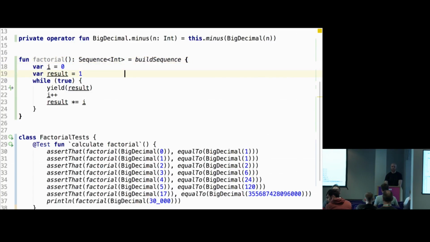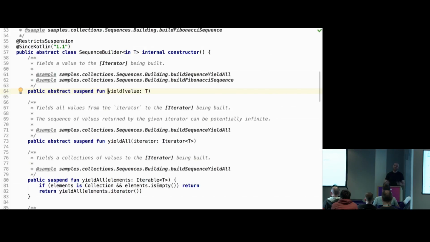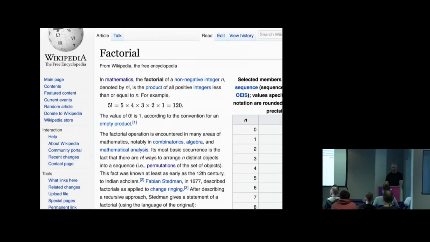So this is the code you would write in C# with the yield keyword, which just returns you an infinite stream or sequence of integers. Obviously the integers here should be BigDecimal. But anyway, the whole idea is that there is a while true, and then it yields, and at this point the execution stops. I'm not going to go into details of how it works. The interesting thing about Kotlin, and why I mentioned this, is that yield is not a keyword, it's just a function. So Kotlin also has coroutines, but they implement it at a lower level of abstraction. So yield is just a function, unlike C#. But as I said, not going into too much detail. Feel free to chat to me later.